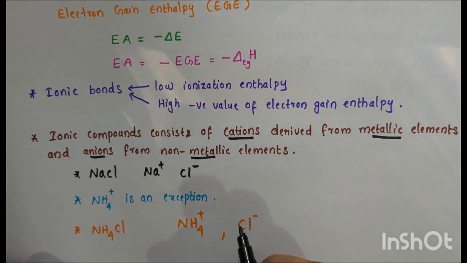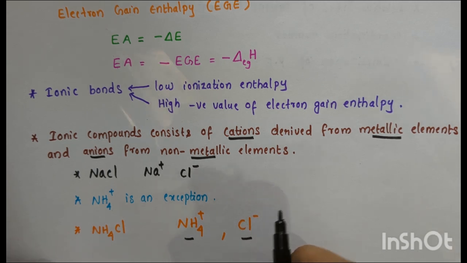The compound forms a typical ionic bond between NH4+ and Cl-, resulting in an ionic structure. This demonstrates that ionic compounds can form even when the cation is derived from non-metals, as long as it carries a positive charge.